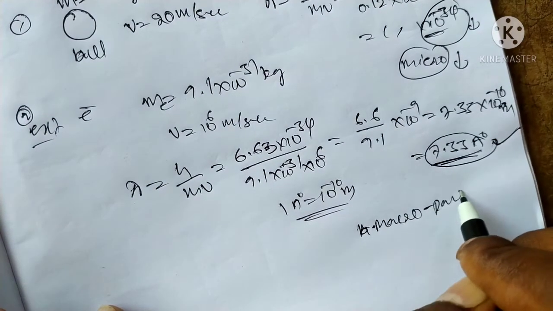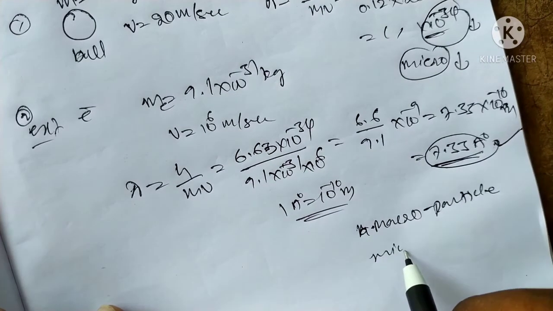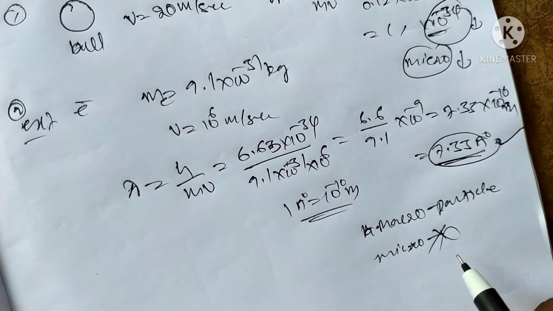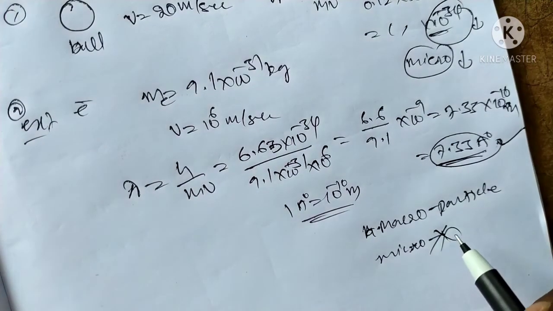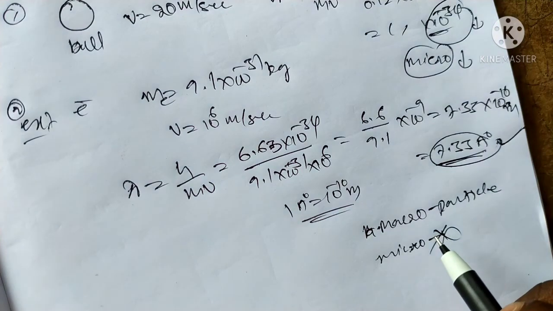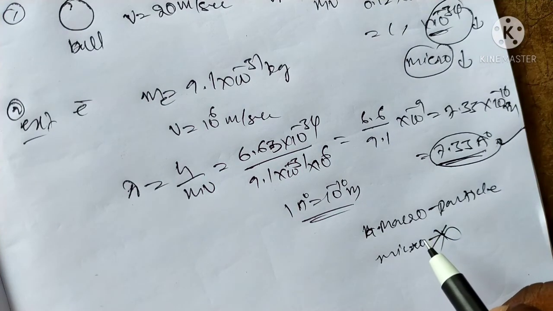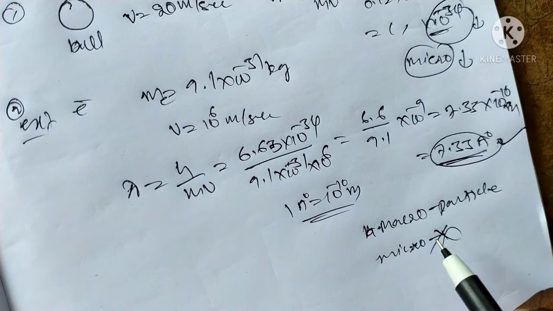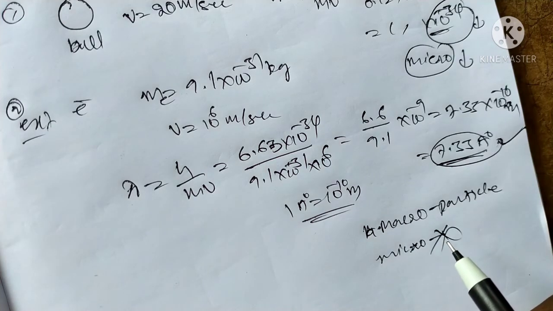Macro particles. Micro means small particles or nanoparticles. It does not explain the de Broglie concept. The de Broglie hypothesis can only be explained for electron, neutron, proton, photon, like this. Only some of the elements, not for larger or very small particles. So micro particles can be explained by the de Broglie hypothesis.